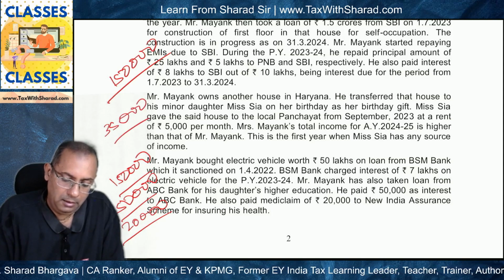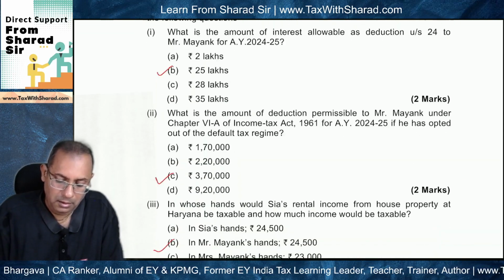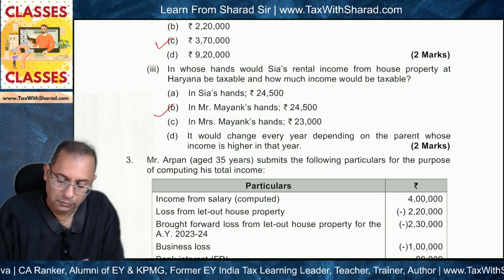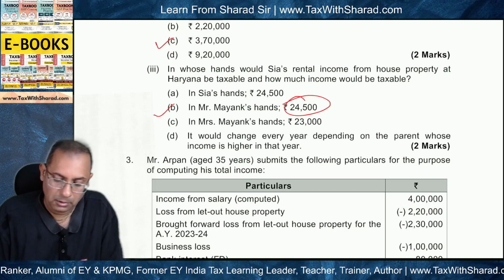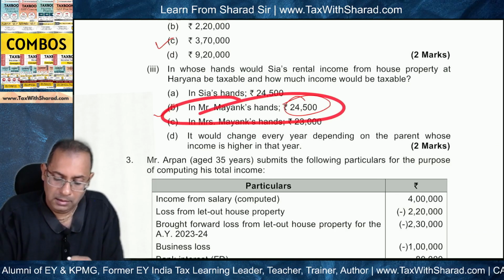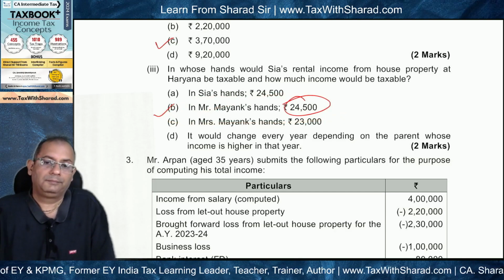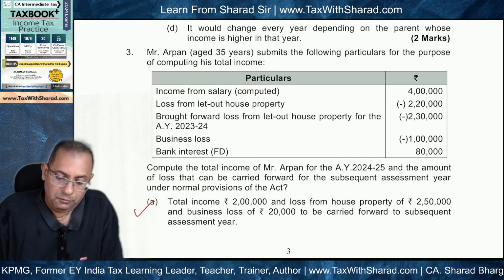35,000 minus a standard deduction of 30%, which will give you the amount of 24,500. So the correct answer will be what? In Mr. Mayank's hands, 24,500. Okay. Let's move to the next question.